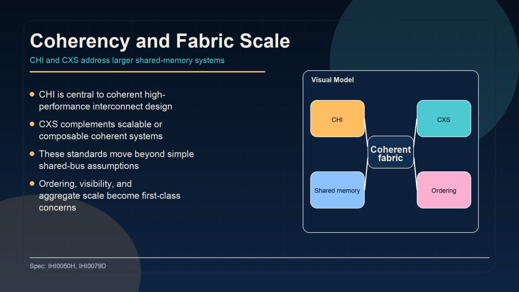For larger coherent systems, the map shifts toward CHI and CXS. These standards target shared memory behavior across many agents, where ordering and visibility matter as much as raw bandwidth. This is the part of the family that serves modern coherent fabrics.